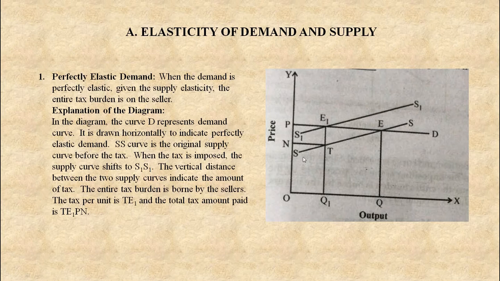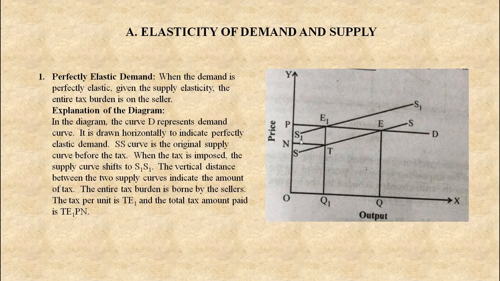So when the tax is imposed, the supply curve shifts to S1S1. The vertical distance between the two supply curves indicates the amount of tax. So the entire tax burden is borne by the seller. Here the tax per unit is TE1, and the total tax amount paid by the supplier is TE1PN. This is what you have to write under perfectly elastic demand.